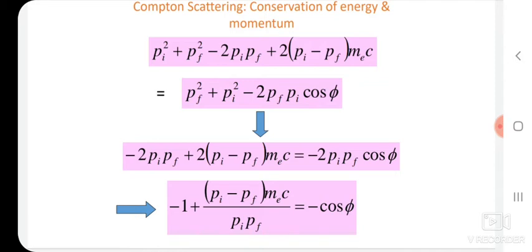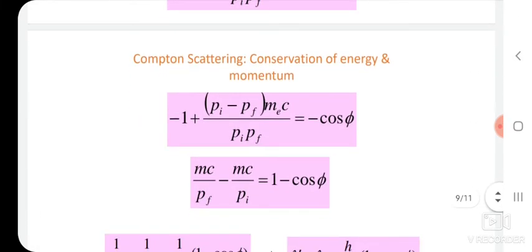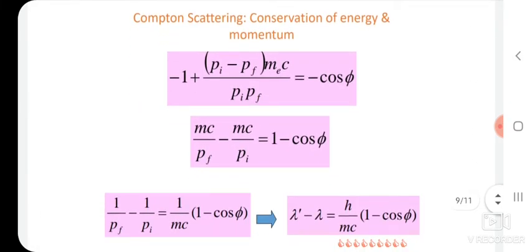Now rearrange this equation by dividing both sides by 2 P_i P_f. Then our equation becomes -1 + (P_i - P_f)mc/(P_i P_f) = -cos φ.